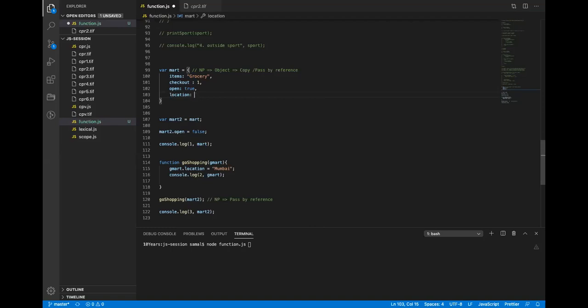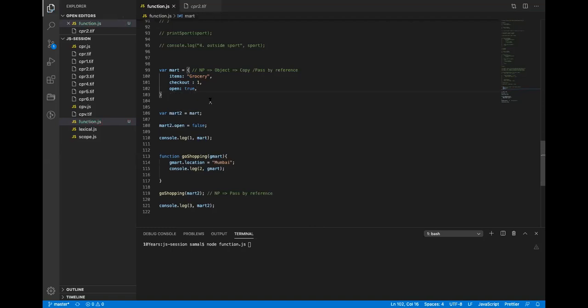Okay. All right. So this will impact all the objects which are non-primitive, which are copied. If I run this, you will see. Here I printed gmart and here I printed mart, and you got the value in both, right?